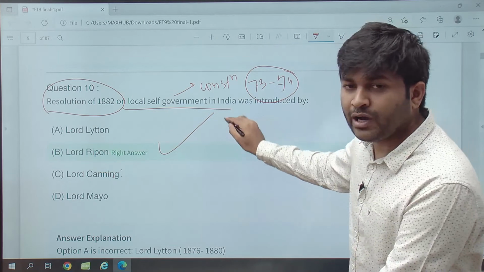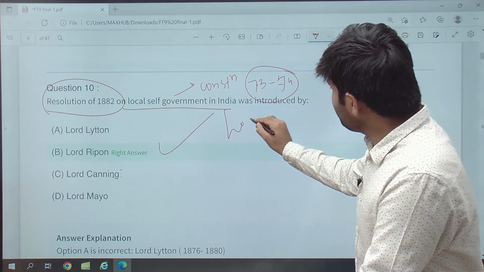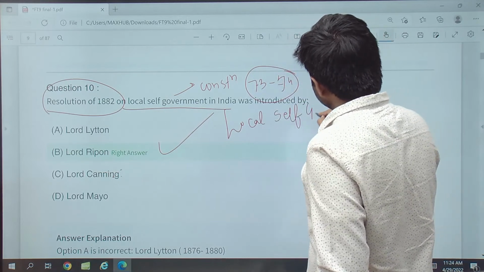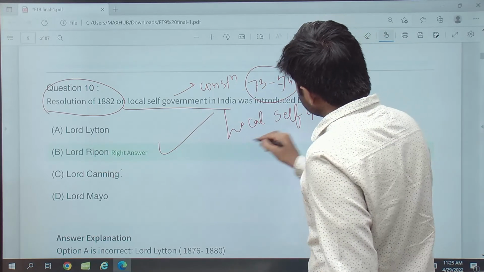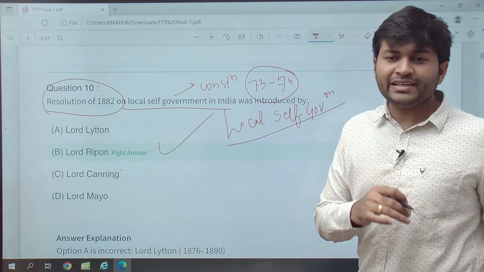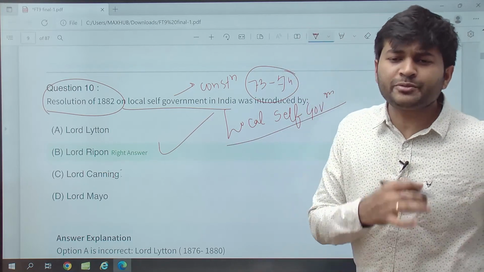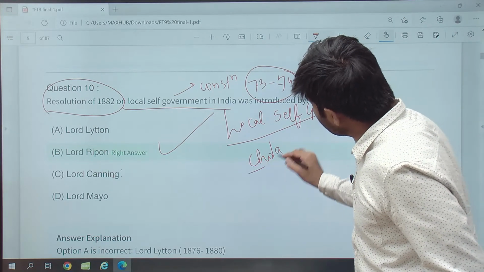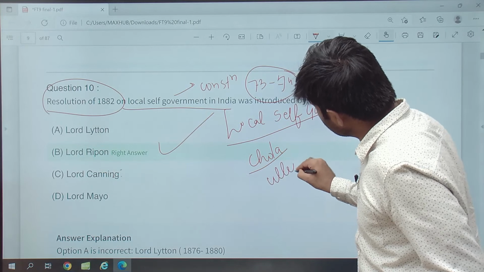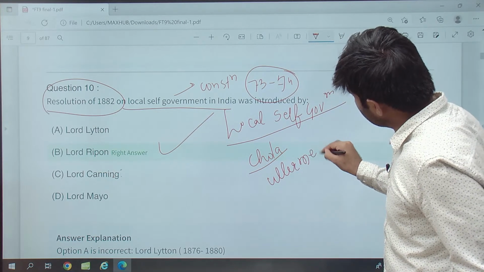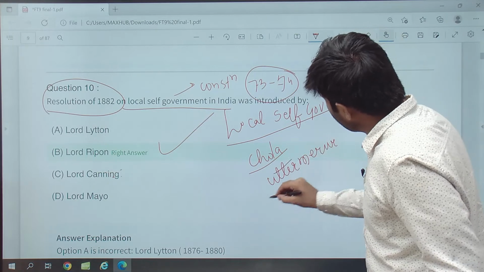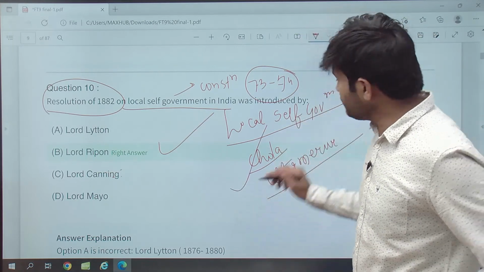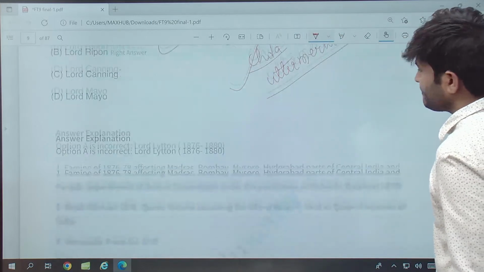Then, when we are talking about local self-government, an important ancient Indian inscription from the Chola time period is the Uttaramerur inscription. You have to remember this.